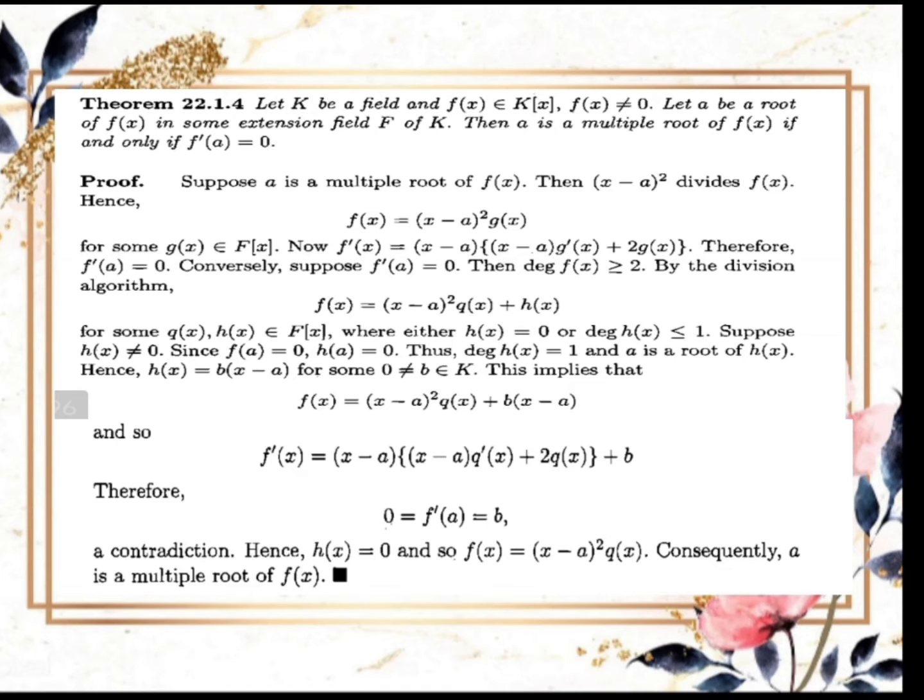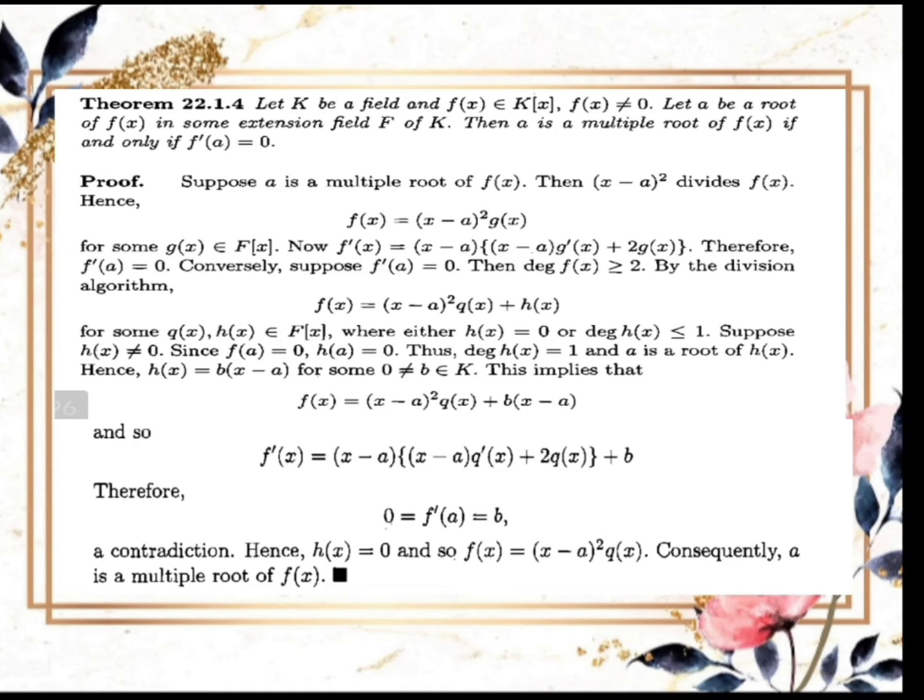Hence, f(x) is equal to (x − a)^2 times g(x), for some g(x) belonging to F[x]. Now, f'(x) is equal to (x − a)[(x − a)g'(x) + 2g(x)]. Therefore, f'(a) is equal to 0.